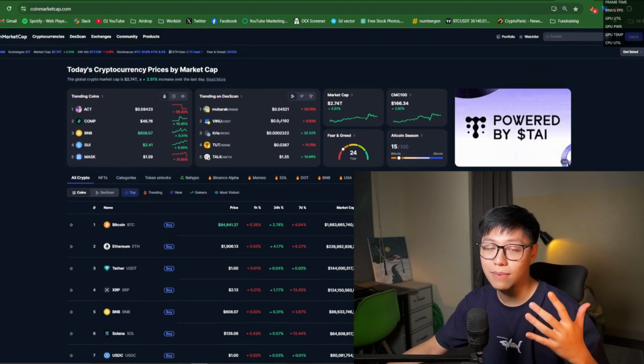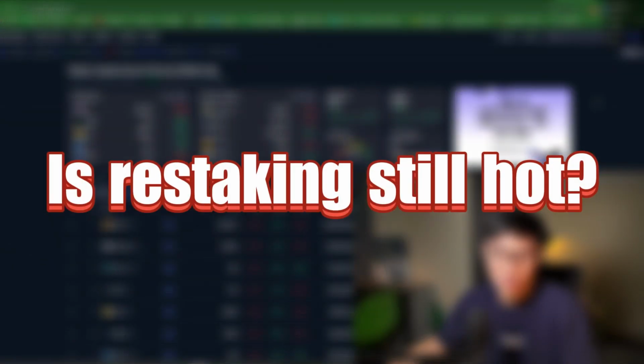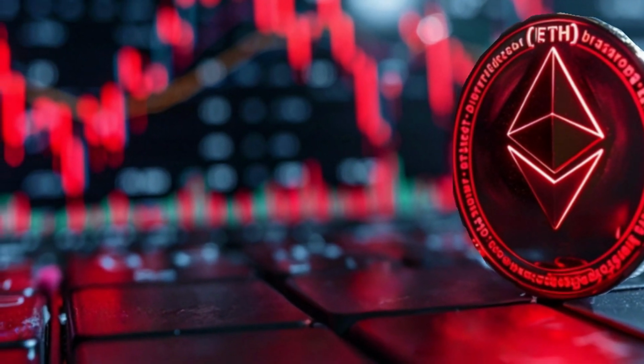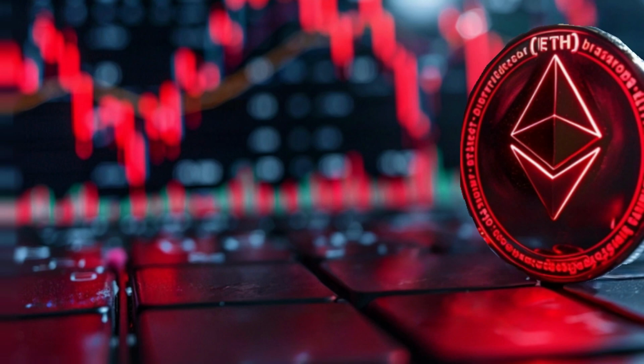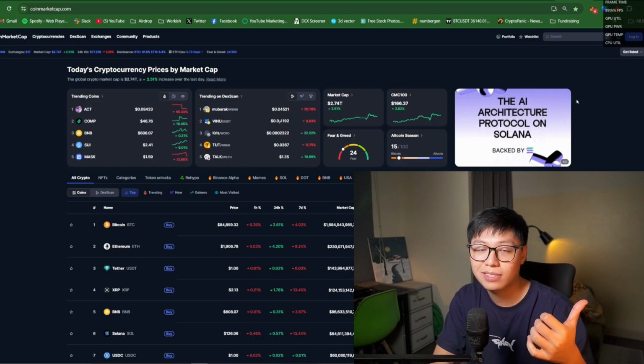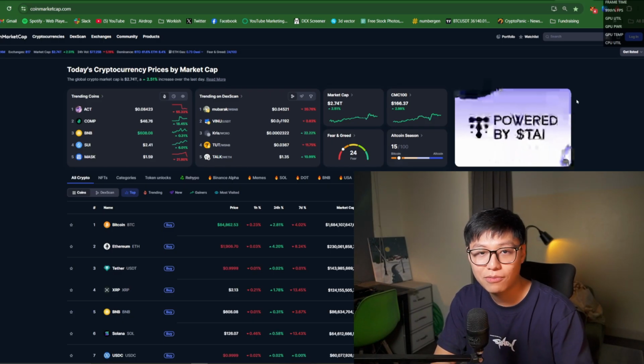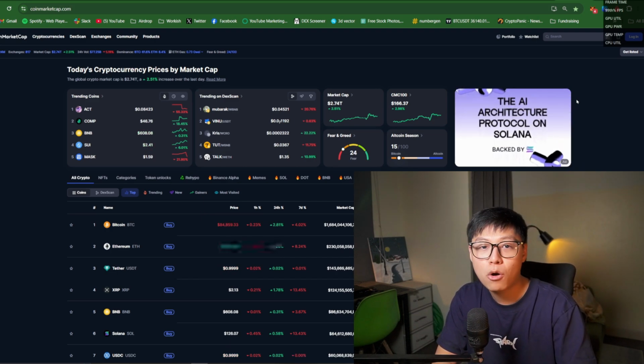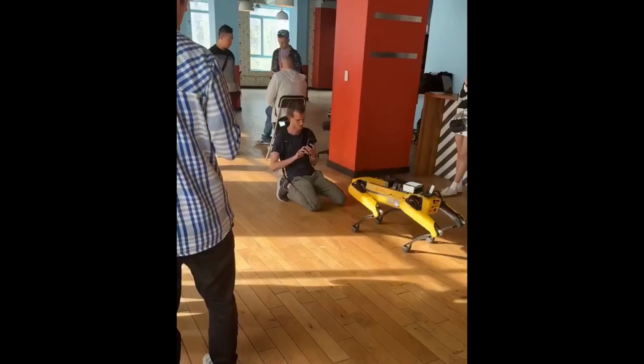The second thing is about the restaking narrative. Is it still hot? Is it still big? Not as much as it used to be in 2024. We've got to admit Ethereum is in big trouble right now. The layer 2s are sucking the fees dry out of Ethereum, not contributing. The founders are going crazy, meowing to a dog robot.